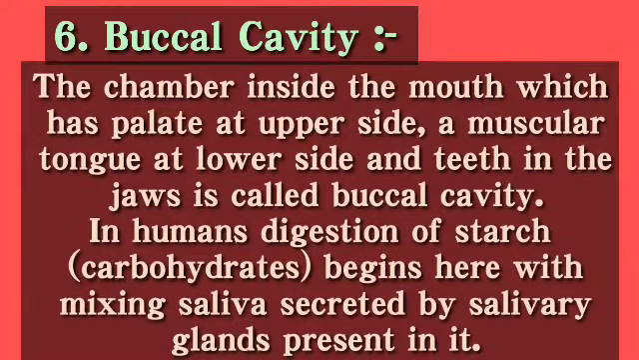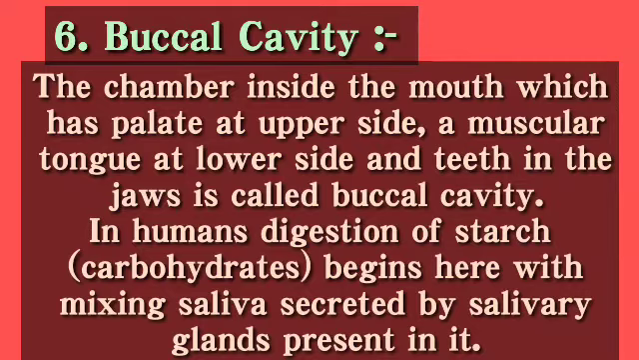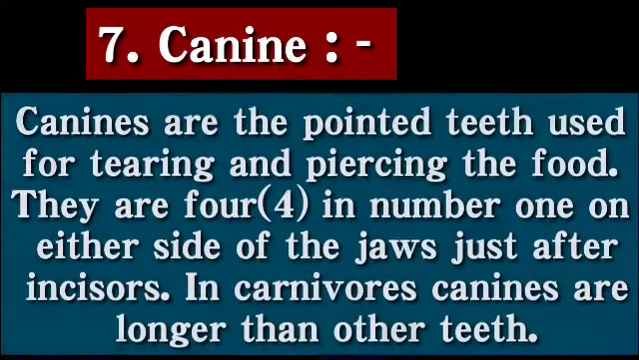Next is buccal cavity, the chamber inside the mouth which has palate at the upper side, a muscular tongue at the lower side, and teeth in the jaws is called buccal cavity. In humans, digestion of starch, that is carbohydrate, begins here with mixing saliva secreted by salivary glands present in it. As saliva has a digestive enzyme called salivary amylase or ptyalin, because of the presence of that, starch digestion starts here.